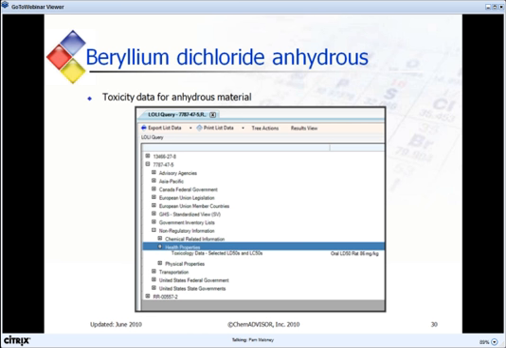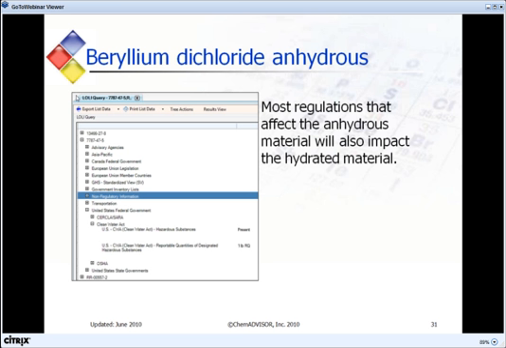Another reason to link hydrates to their anhydrous chemical is that oftentimes there will be toxicity data for the anhydrous material. The molecular weights are different, of course, but the information is relevant. We see here that we have an oral LD50 in the rat for the anhydrous material. Most regulations that affect the anhydrous material will also impact the hydrated material.